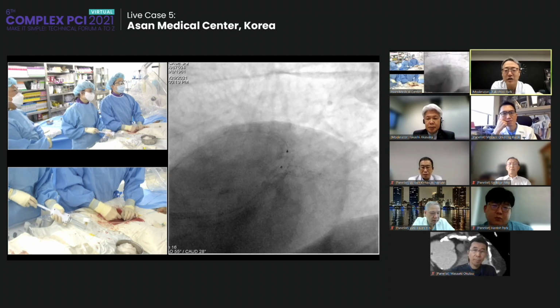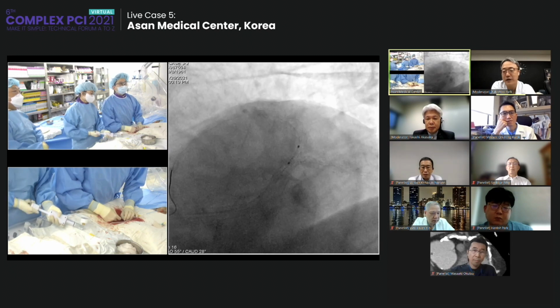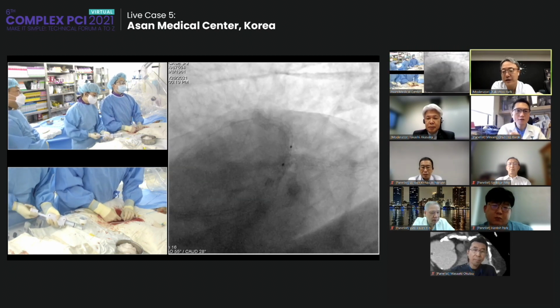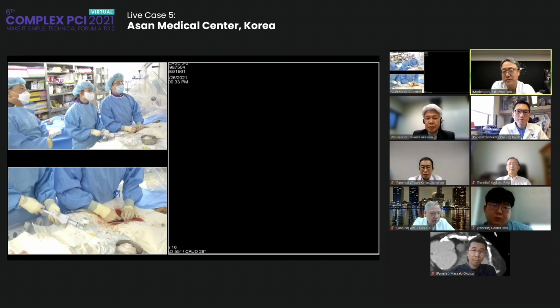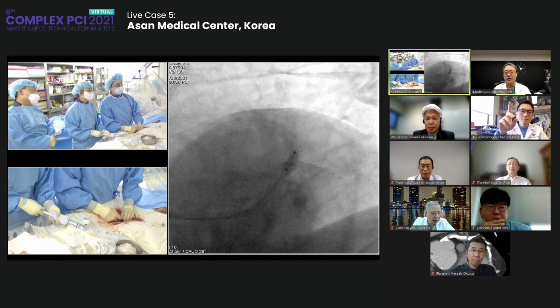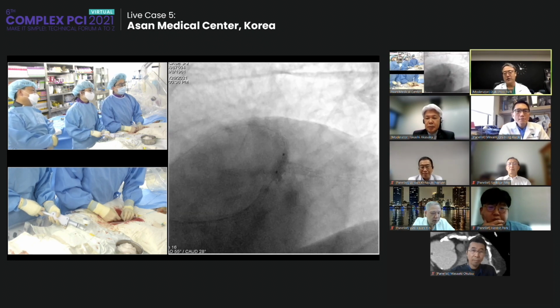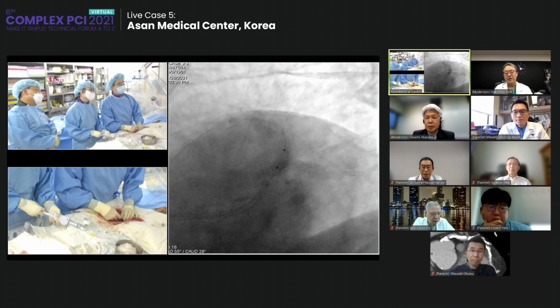This is the conventional cutting balloon from Boston Scientific, right? That's right, Flextome. 18. There is some change in the prior calcified neointimal hyperplasia. It looks okay, but there is still some indentation, but I will check again.